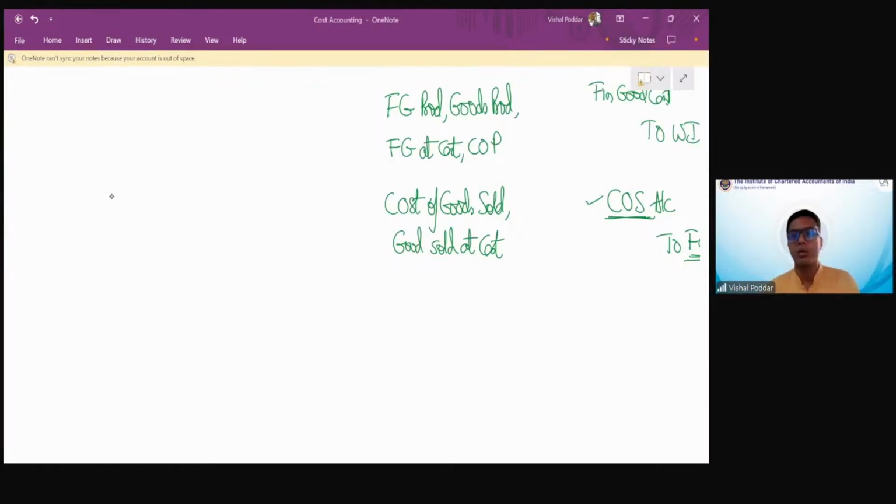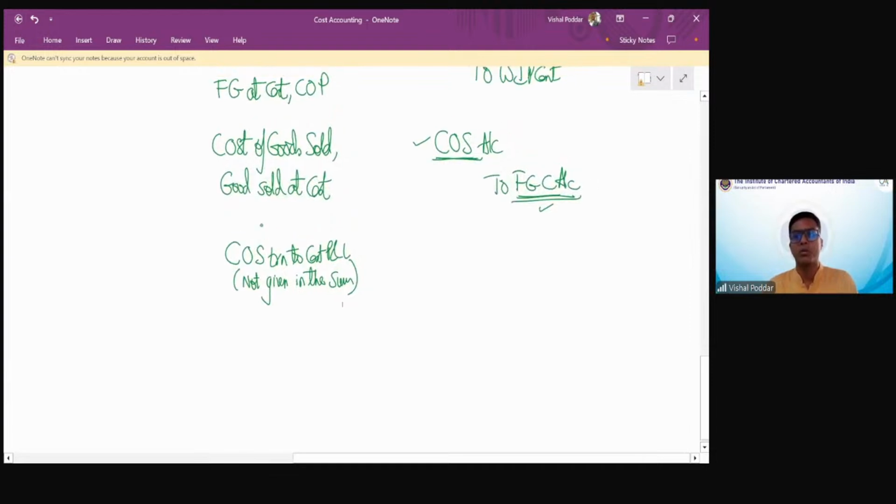So this is one of the closing entries: cost of sales transferred to cost P&L. It is like transferring the closing balance. So you do it yourself when you are closing the books. So cost P&L to COS.